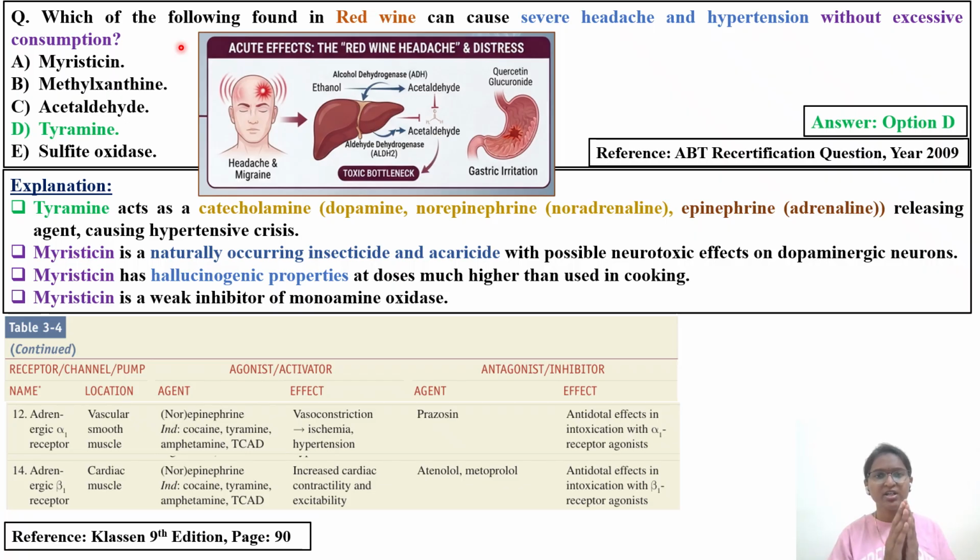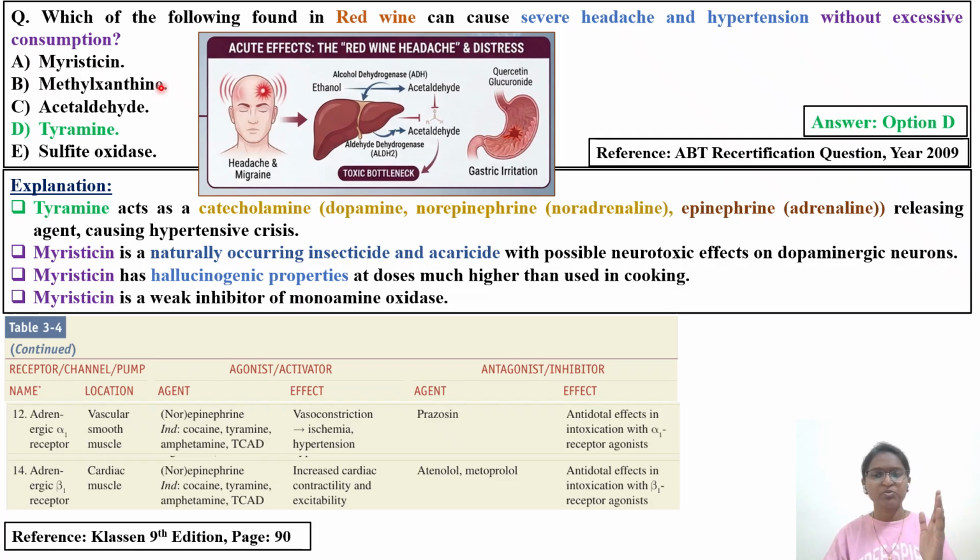So we need to identify the components of red wine. What are the different components in red wine which are responsible for causing severe headache and hypertension without excessive consumption? Even in moderate consumption, these components present in red wine are going to cause severe headache as well as hypertension, an increase in the blood pressure.